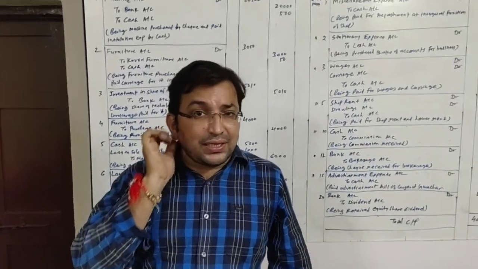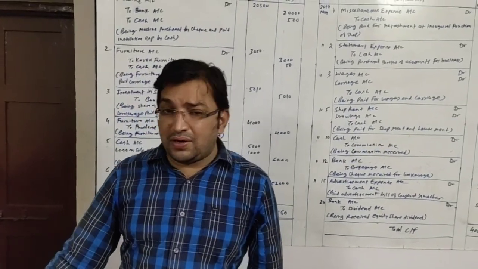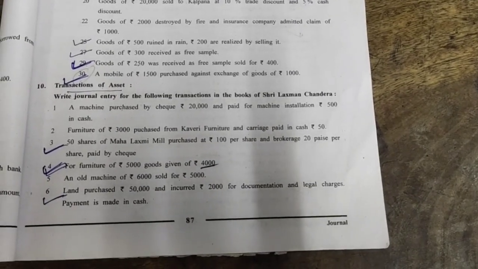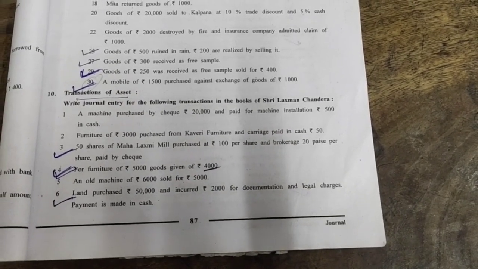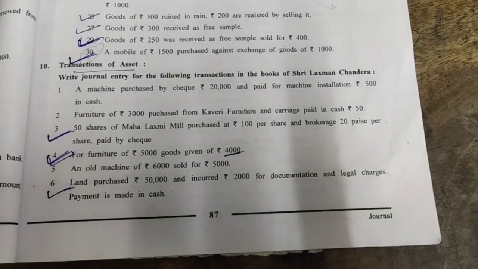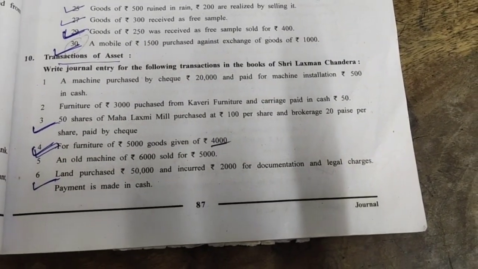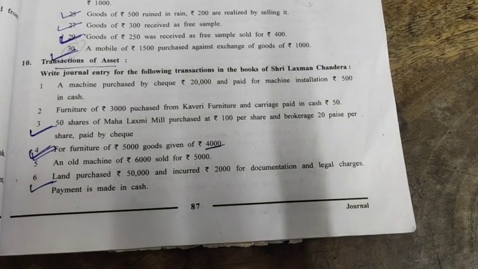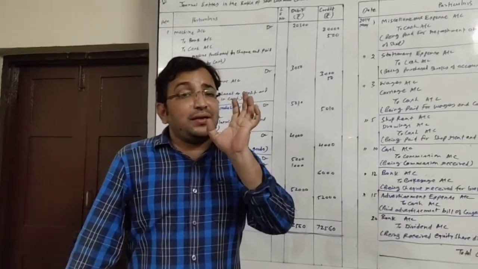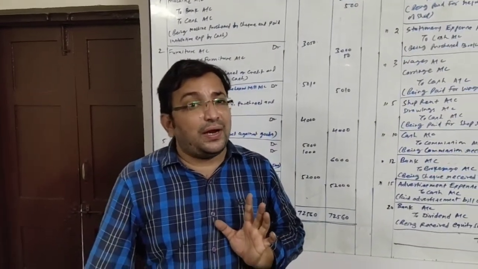Okay, let us see the example, let us see the sum, and one by one we will try to understand and record it. Sum transaction number 1. Journal entries for the following transactions in the books of Sri Lakshman Chandera. First transaction says a machine purchased by check rupees 20,000 and paid machine installation rupees 500 in cash. Buying machinery of 20,000 and paying rupees 500 for its installation. So total cost of machinery is 20,500.